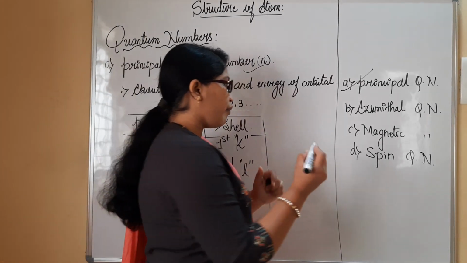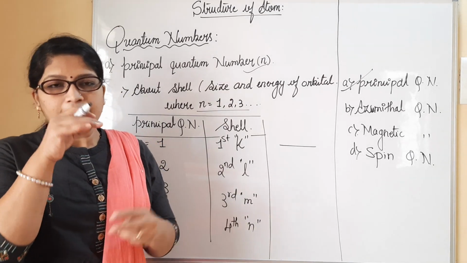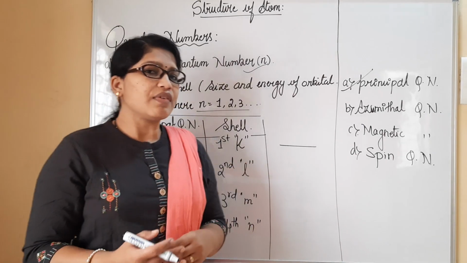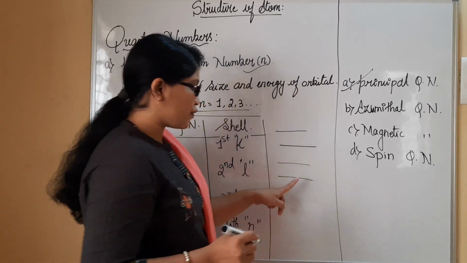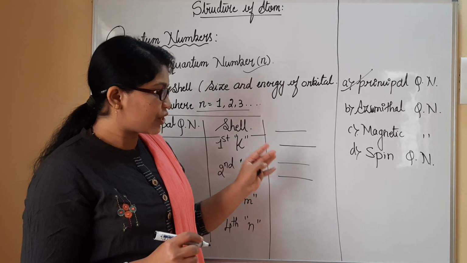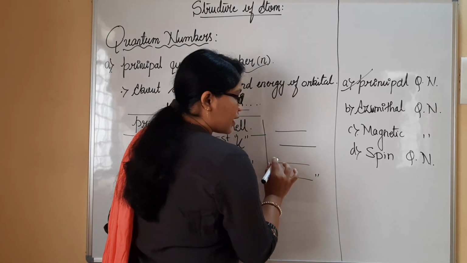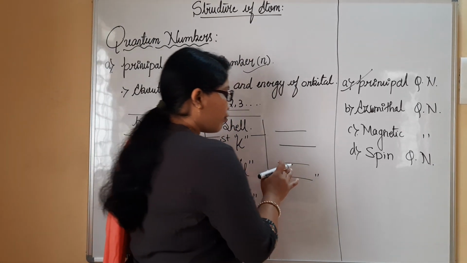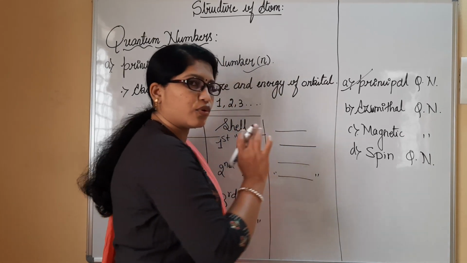Say we have one building with us, and we are living in a building with many floors. Let me consider a building of 4 floors: first floor, second floor, third floor, and this is the fourth floor. Here the first shell is nothing but the ground floor. Then we have the first floor, this is the second floor, this is the third floor, and so on.